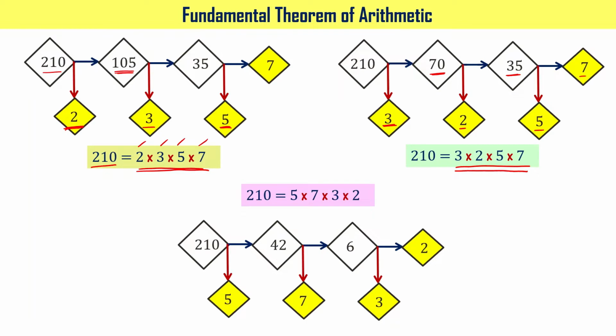That's why you have 5 times 7 times 3 times 2. When you look at this, the prime factors are the same, 2, 3, 5, 7, right? But their order may or may not be the same, right? The order is different. This is what the fundamental theorem of arithmetic is stating.